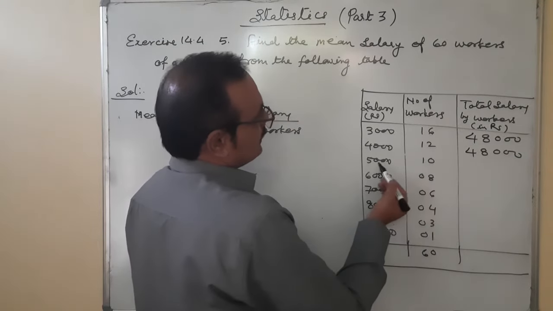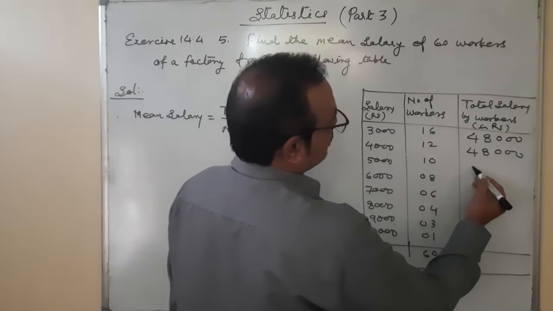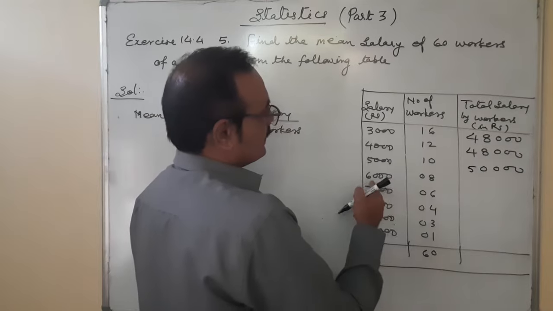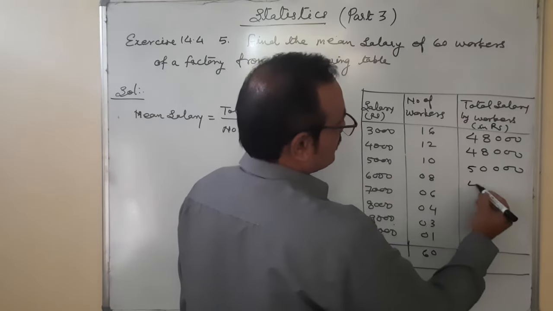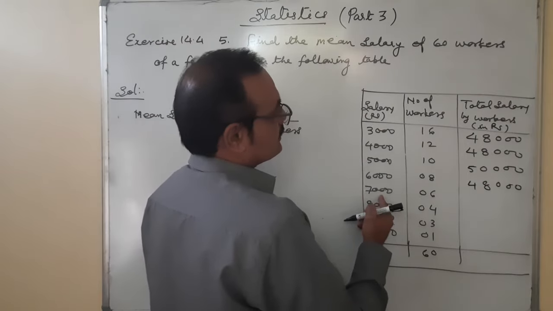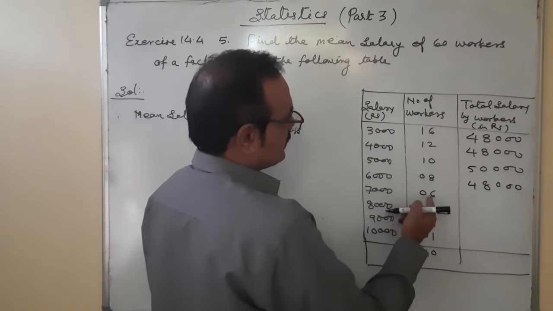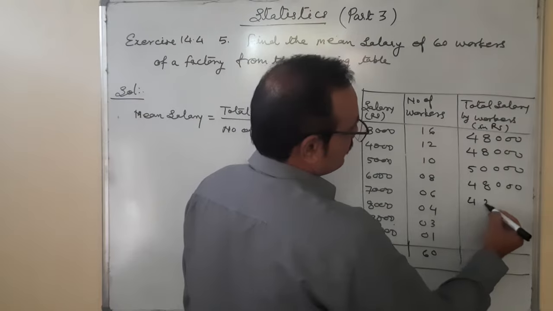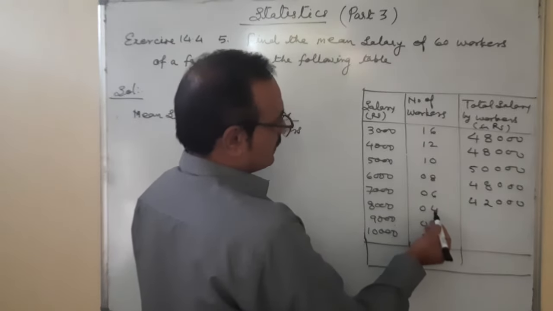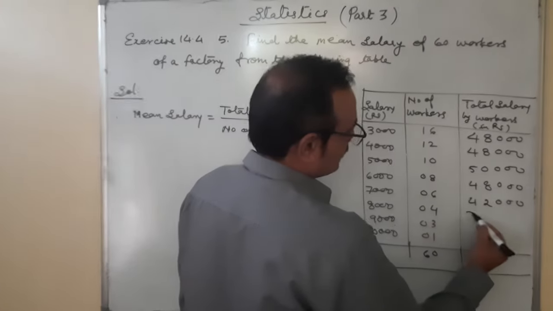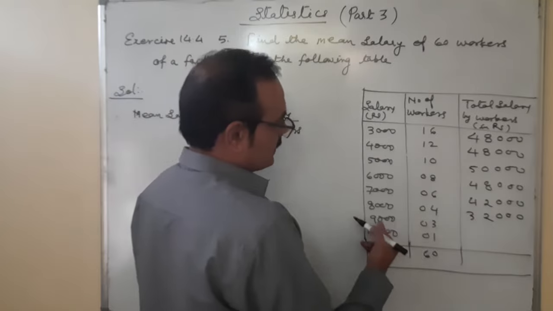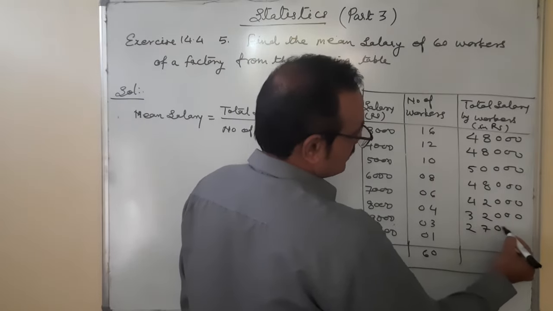10 workers having a salary of 5,000 each, 5 times 10 is 50,000. 8 workers getting 6,000 each, 48,000. 7,000 salary of 6 workers, 6 times 7 is 42, so 42,000. 4 workers getting 8,000, 8 times 4 is 32,000. 3 workers getting 9,000 each, 9 times 3 is 27,000.